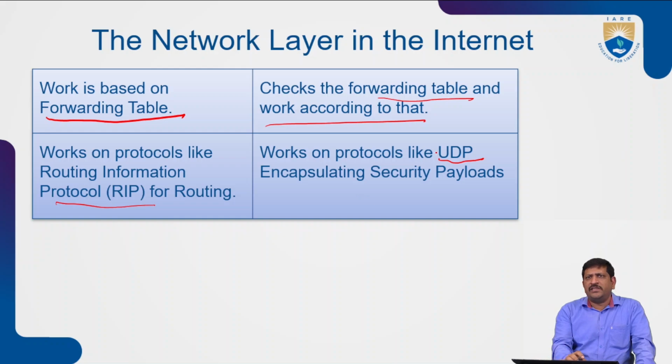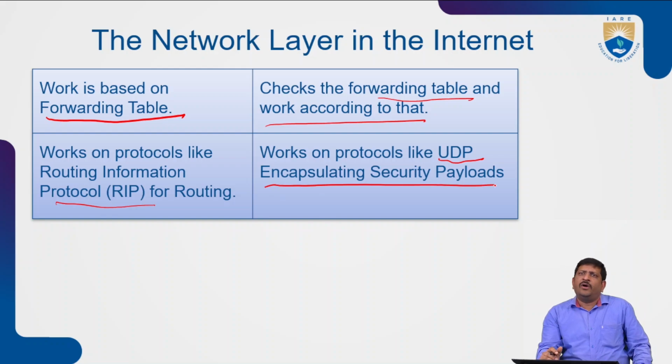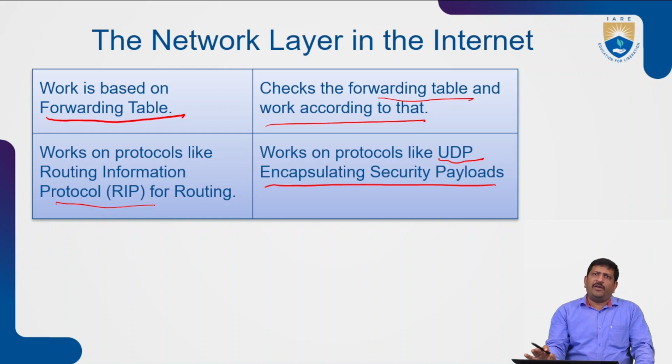What it is doing is encapsulating the security payloads from the upper layers. For the network layer, the upper layer is the transport layer. Whatever tokens it receives from the transport layer can be encapsulated. By encapsulating, that means wrapping all the available information into a single packet, so that the packet can be transferred to the destination. That is encapsulating the security of the payloads.